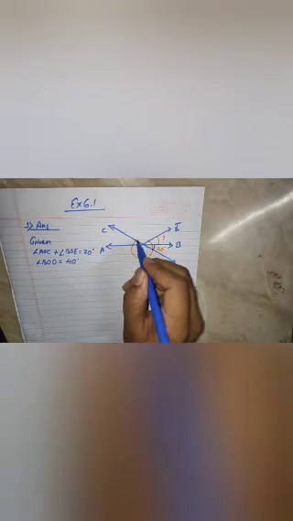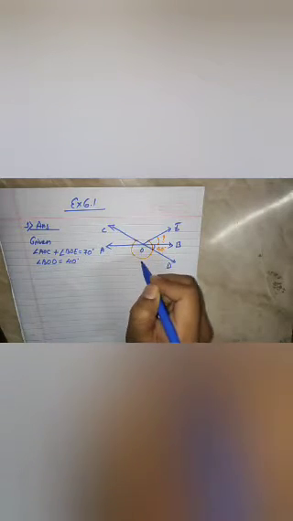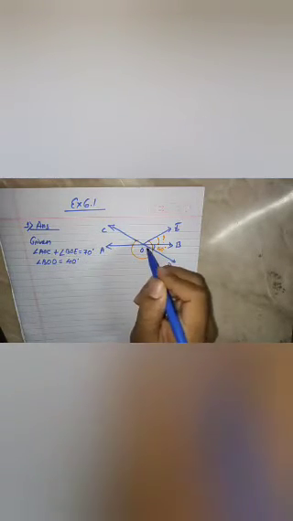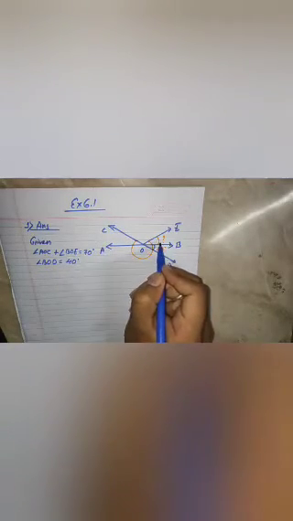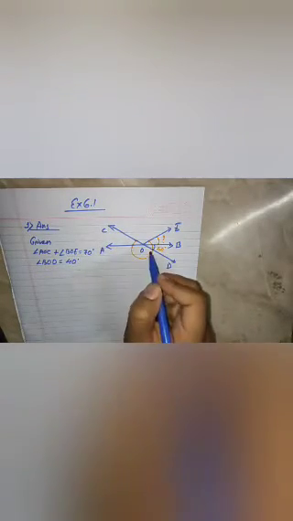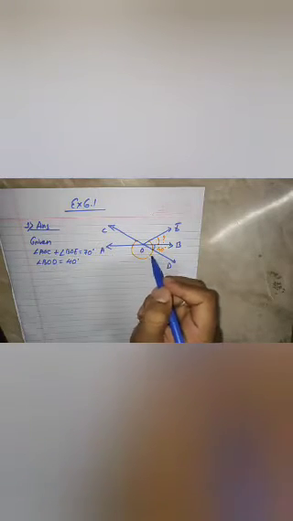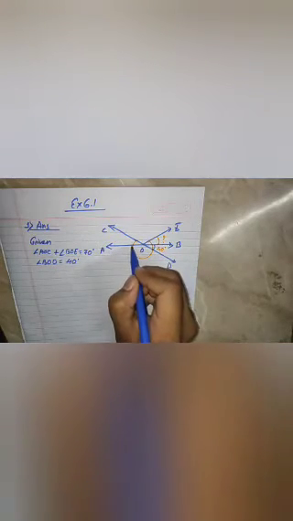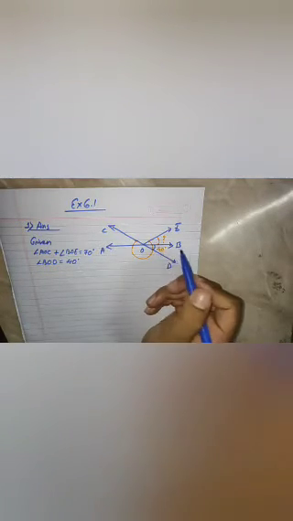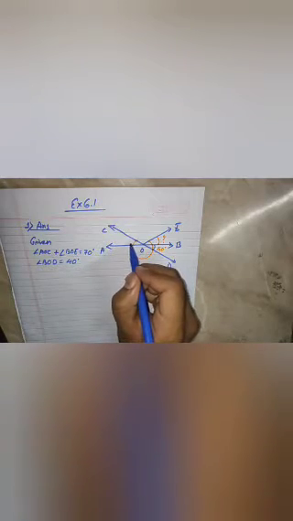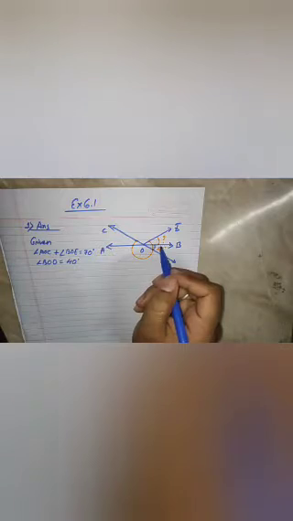Reflex COE means not this angle, not this angle, but this angle, that angle. So how do we have to do it? Since AOC and BOE are given as 70 degrees, we can say AOC plus COE plus BOE equals 180 degrees, because these three are adjacent angles forming a linear pair.